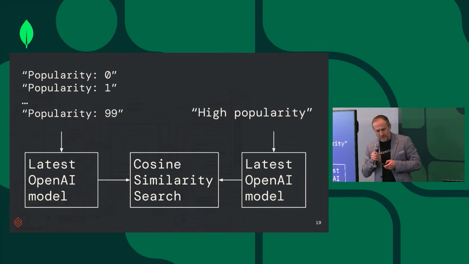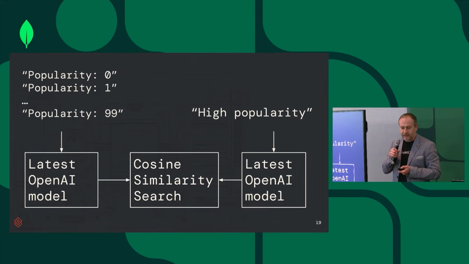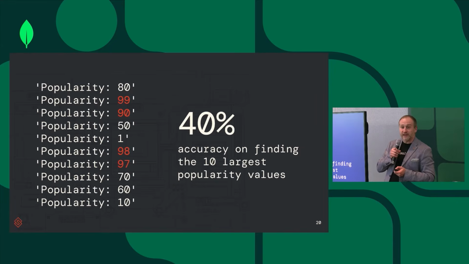Now, where is the problem? So LLMs are pretty bad at dealing with structured data or, for example, numbers. So here is one example where we encoded popularity between 0 and 99, and then asked the OpenAI model to retrieve the most popular results based on this popularity score. As you can guess already, they didn't yield good results. So these are actually the results. You see popularity 1 is part of those top 10 most popular results.